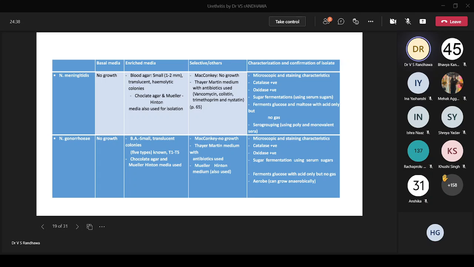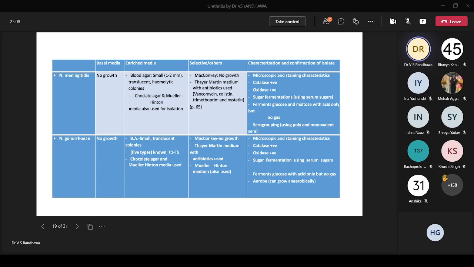Okay. So Neisseria gonorrhoeae, like I told you in the beginning, no growth will occur on a basal media because it's a fastidious organism. So you need blood agar. You might find small translucent colonies which might have some morphotypes, but the better media for this would be chocolate agar. It might not come on a blood agar. MacConkey, obviously no growth because it doesn't have any of the things which can enrich.